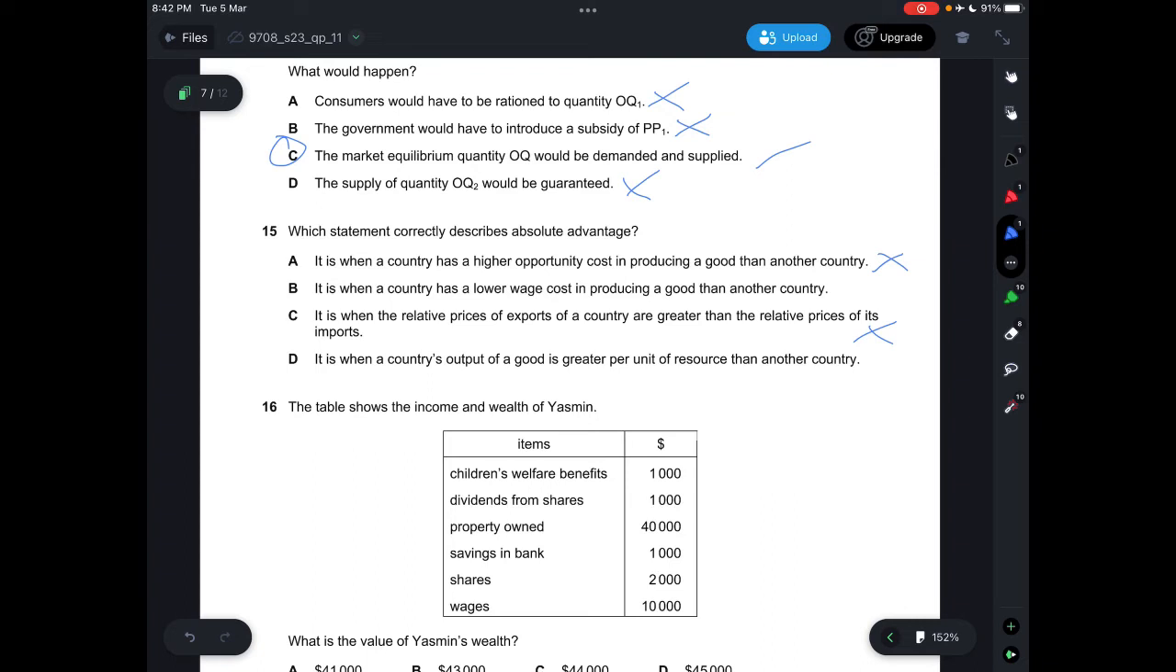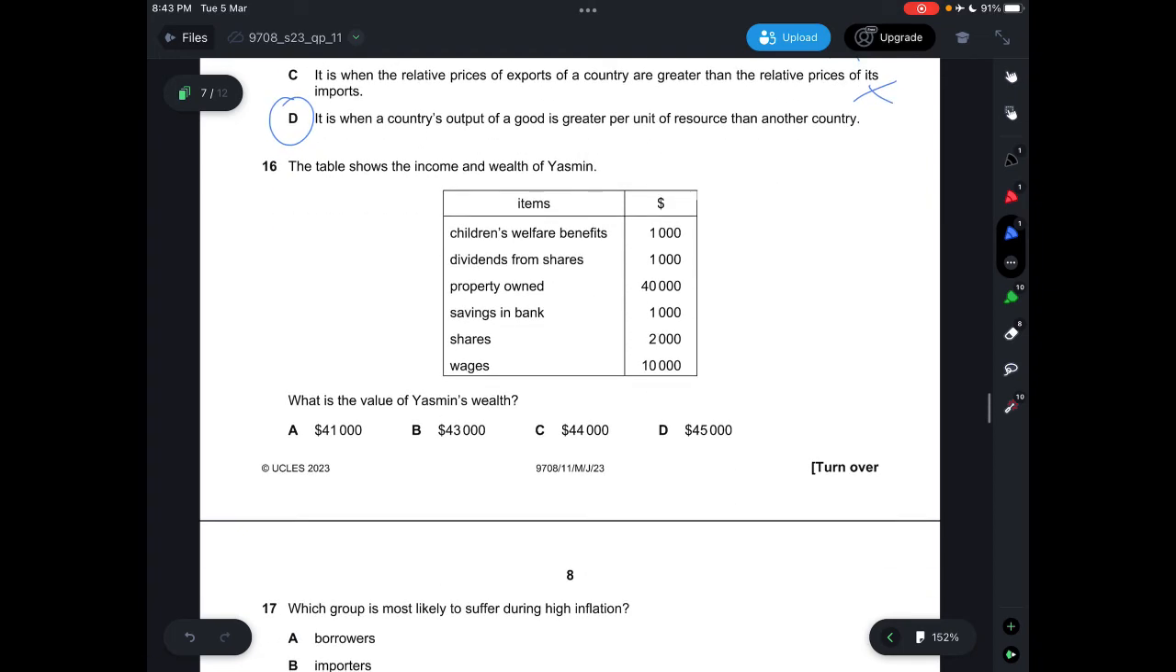So B says it is when a country has a lower wage cost, which is not correct because that doesn't mean absolute advantage. D says it is when a country's output of a good is greater per unit of resource, which means that for that one unit you can produce more output compared to other countries. So that means you can produce more using the same resources available. That means your efficiency is increased. So the answer is D.